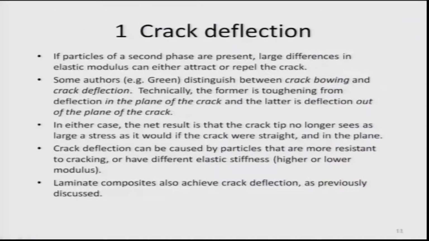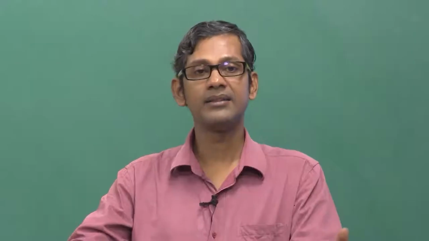So, the question now is, how do you basically deflect the cracks? If a particle of a second phase is present, the large difference of elastic modulus can attract or repel the cracks. That is obvious. If a particular phase is inside it and there is a huge difference of the elastic moduli between the matrix and the particles, then we can actually allow the cracks to come toward or go away from the particle depending on the relative values of the elastic modulus.